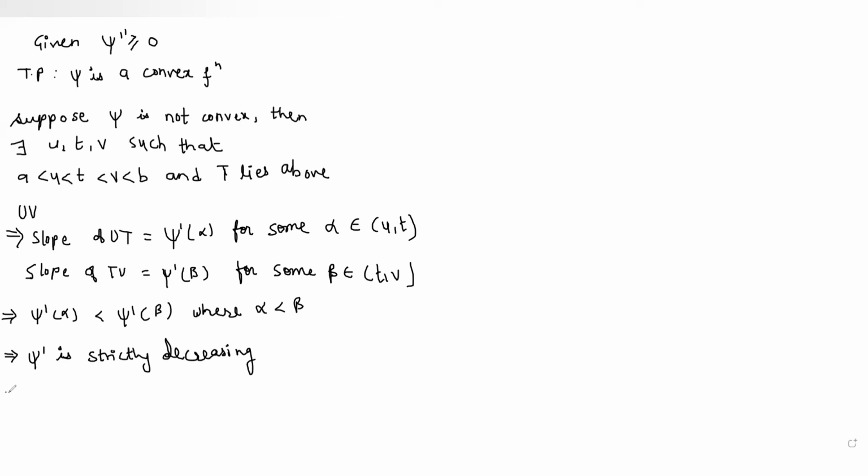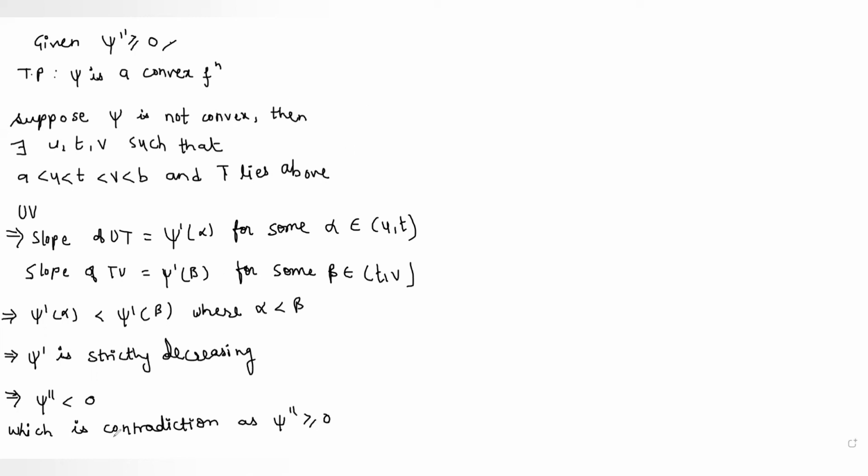So therefore this implies that psi double dash will be strictly less than 0. But it is given that psi double dash is greater than or equal to 0. Therefore we get here a contradiction, as psi double dash is greater than or equal to 0.